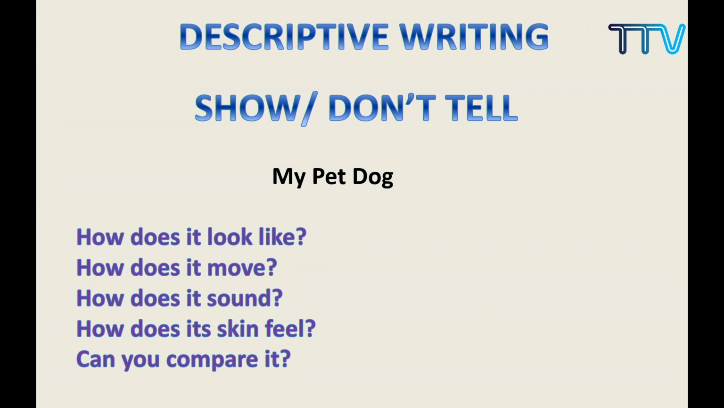What is the color? What is the size? Okay, yes, length, breadth, all these things. So I'm just showing everything. Okay, how does it move? When your pet moves, you just try to see how he moves. You just show them. Okay, how does it sound? When the dog meets a stranger, or when the dog comes to you, what are the different kinds of sounds you hear? Okay, how does its skin feel? Is it soft or sticky or dirty, all these things?